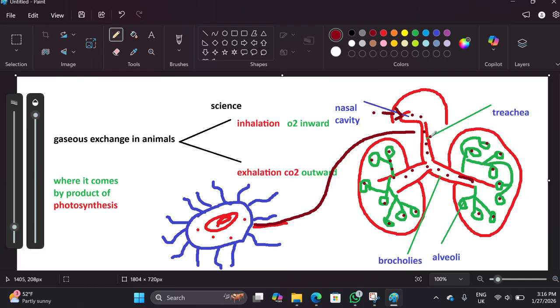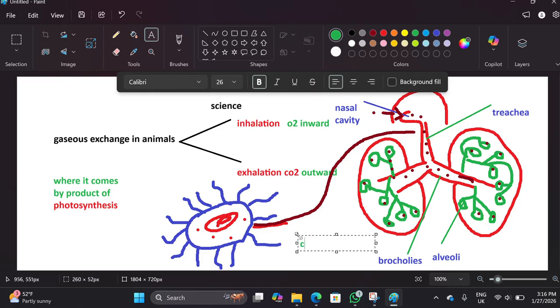The trachea has tiny projections too, which are called cilia. The tracheal lining has cilia, which are also tiny hair-like projections, and they also secrete mucus. Mucus is a watery substance which traps bacteria more efficiently, so that they do not go into the lobes of the lung, where they can be fatal and cause lung infection.